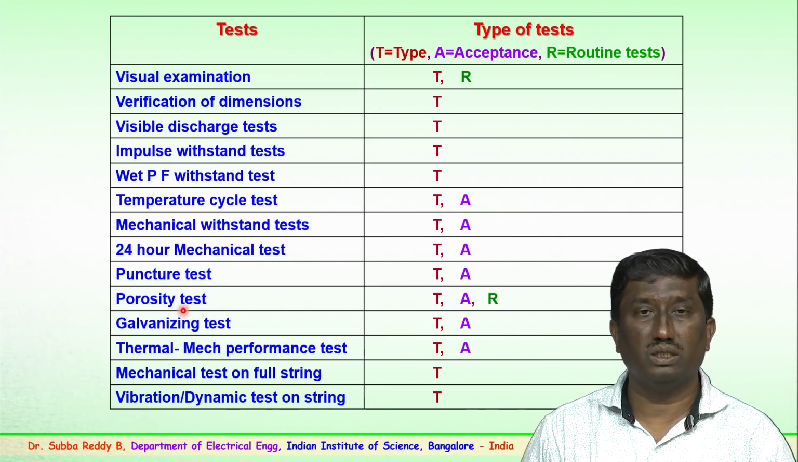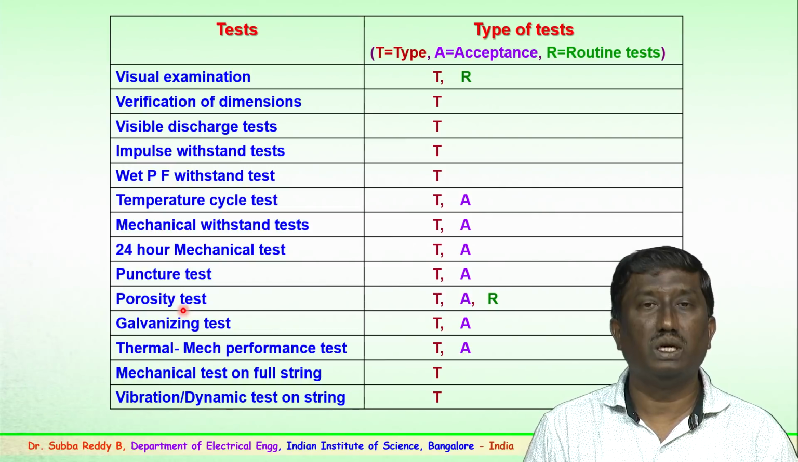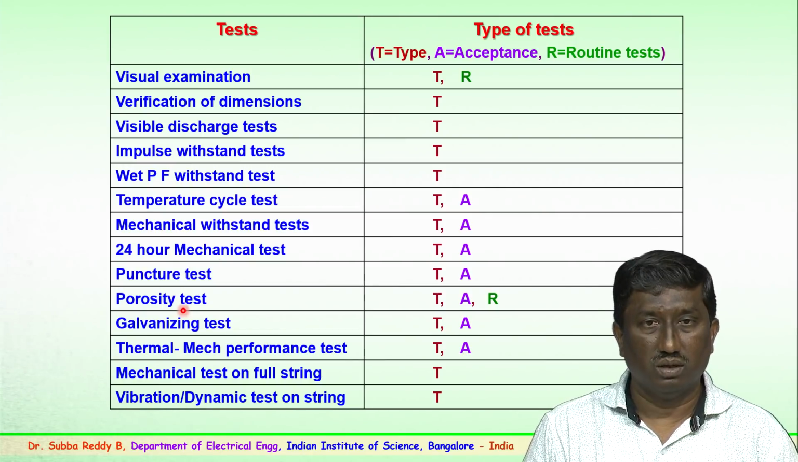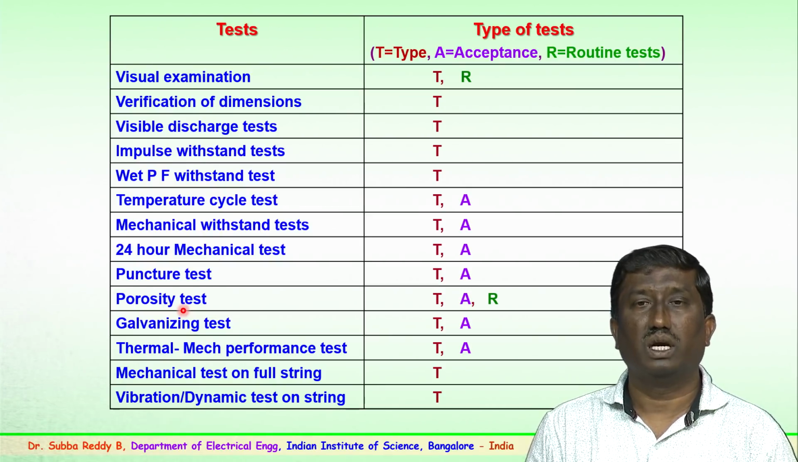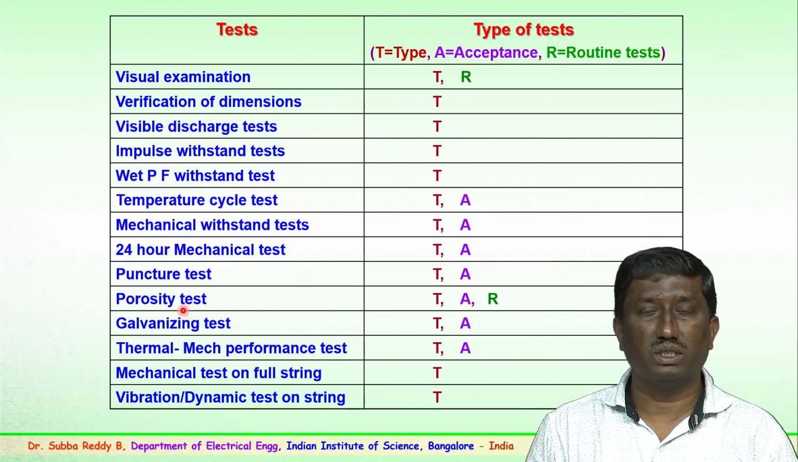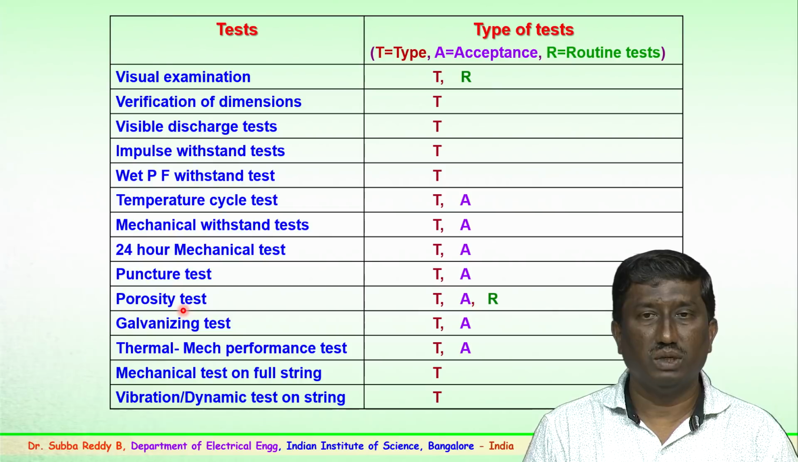Similarly, the porosity test is for the material of the ceramic disc, to find out whether there are any air bubbles inside the ceramic shell. This comes under all three categories: the type test, acceptance and routine testing. After this you have the galvanizing test, which is normally carried out in the factory as per the acceptance test, and also third-party certification, which is mentioned as a type test.